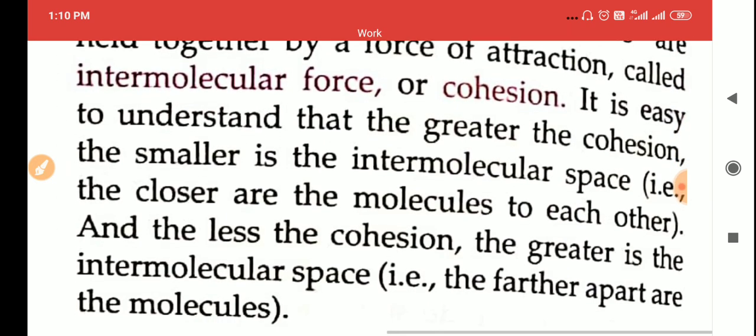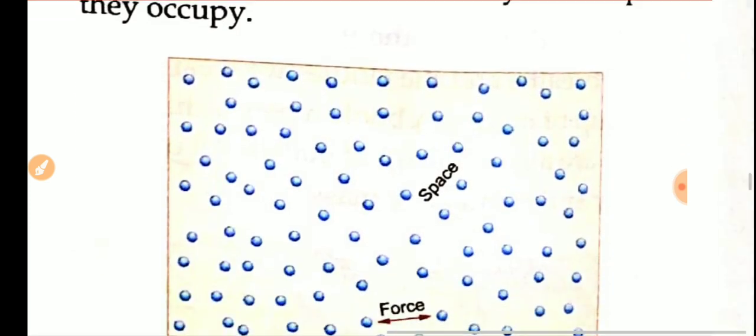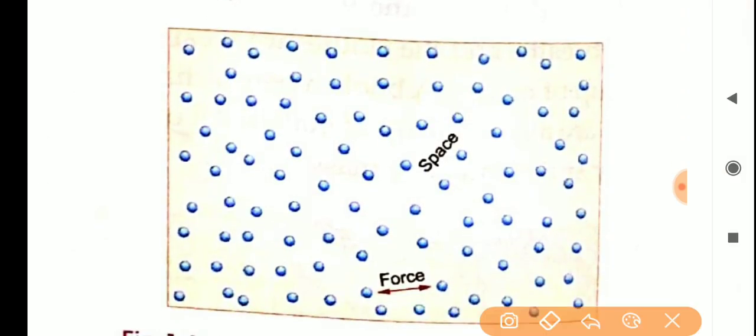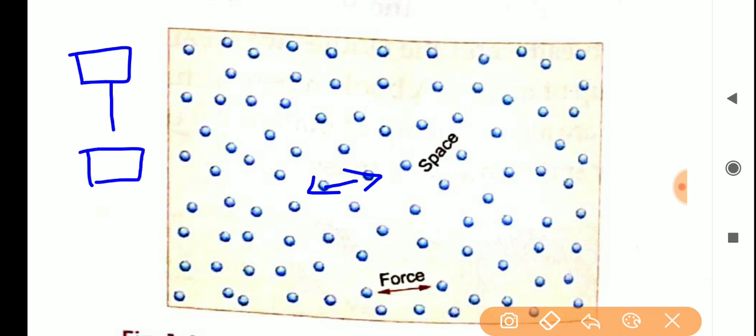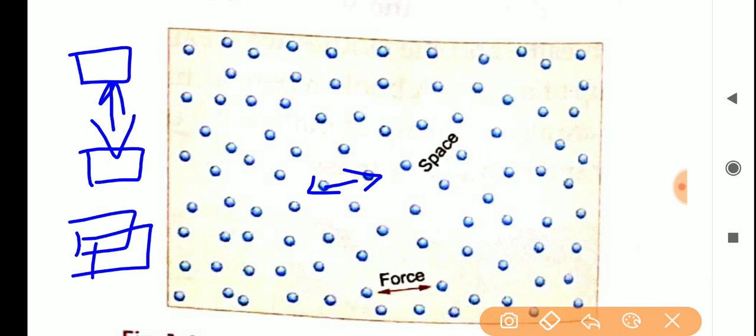And next, from the same diagram, there is an attraction between one molecule and another molecule. Like if you keep magnets at two sides, what will they do? They will attract each other and come closer this way, right? When two substances are kept together, they attract each other. In the same way, here two molecules are kept, they attract each other.